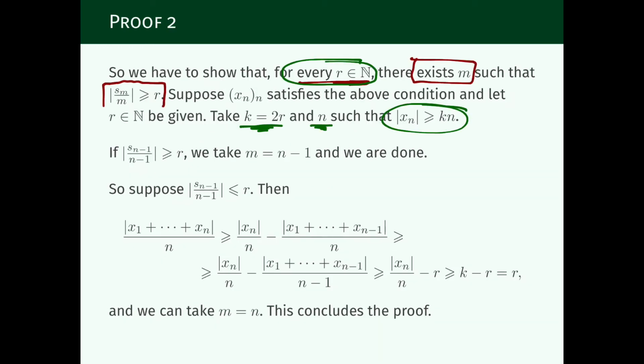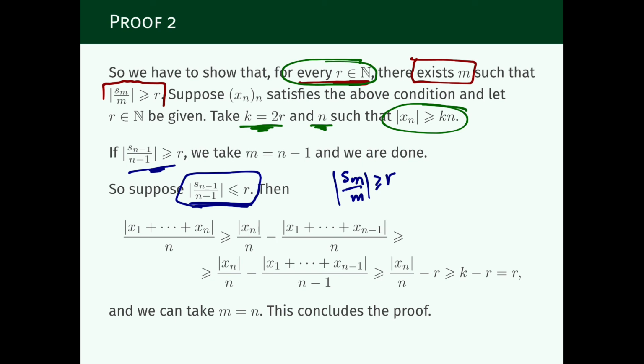And now there are two cases. The first case is when S_{n-1} divided by n minus 1 is already larger than r. In this case, we just take m to be n minus 1, because this is exactly what we had to show. So this case is solved by taking m with this form. And now we need to consider the complementary case. So let us assume this is less than r. In this case, we're going to show that S_m over m will be larger than r.